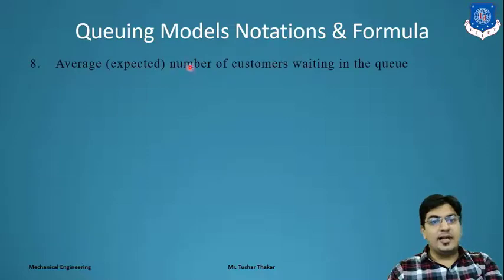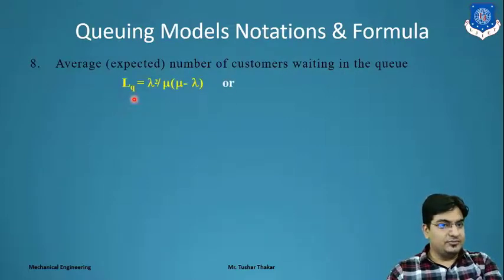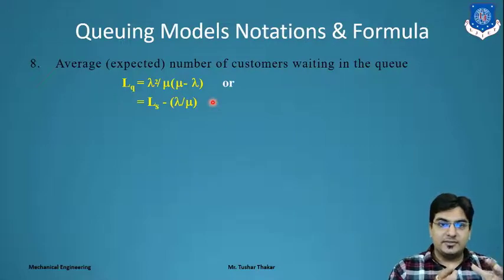Next is the average number of customers waiting in a queue, denoted as LQ, and its equation is lambda square divided by mu into mu minus lambda, or we can write it as LS minus lambda by mu. If we have the length of the system, the arrival rate and the service rate, we can easily get the length of the queue also.